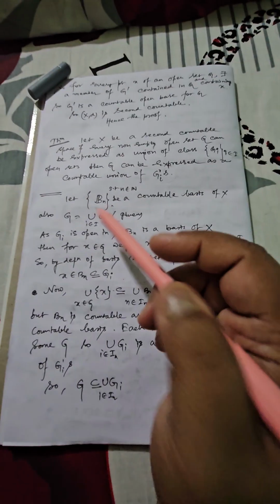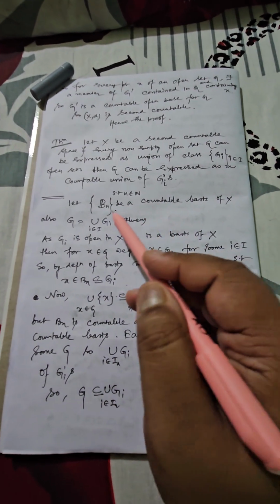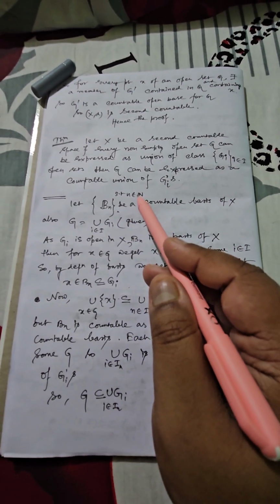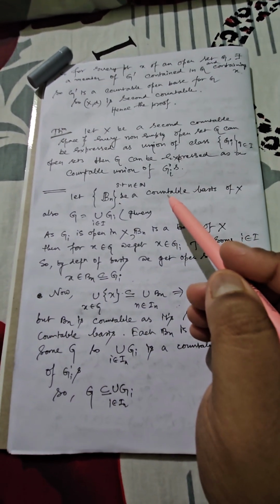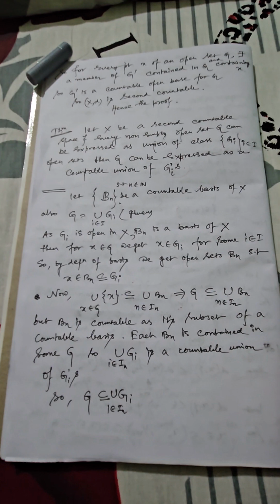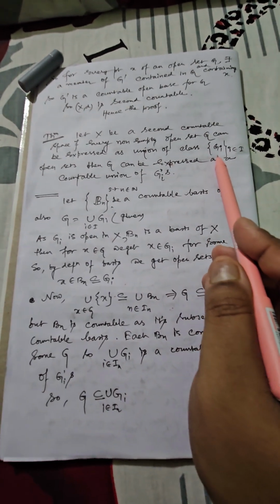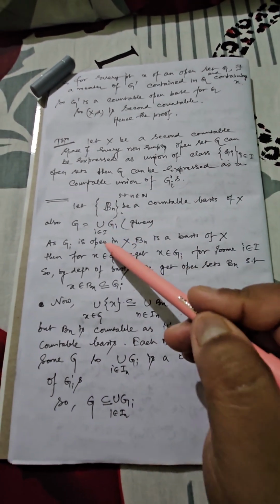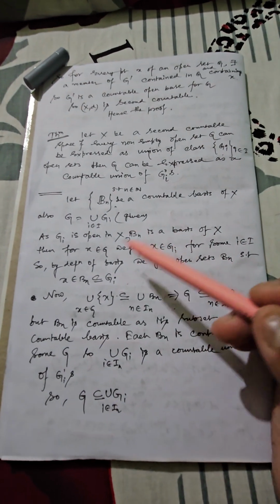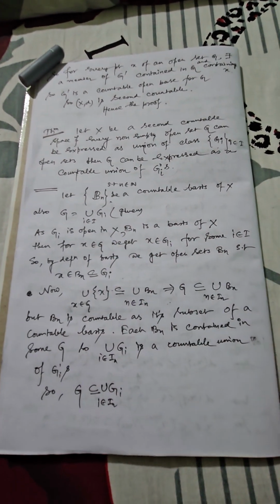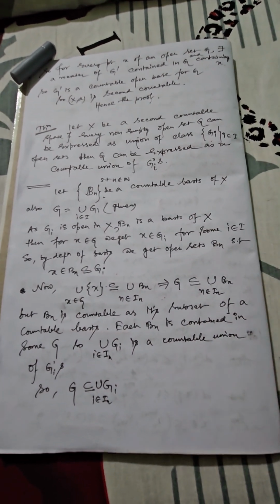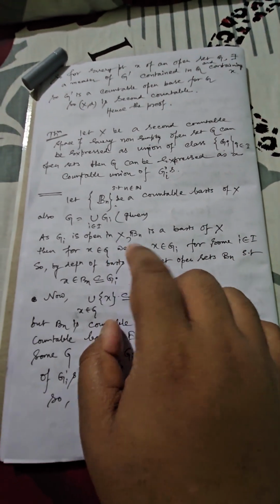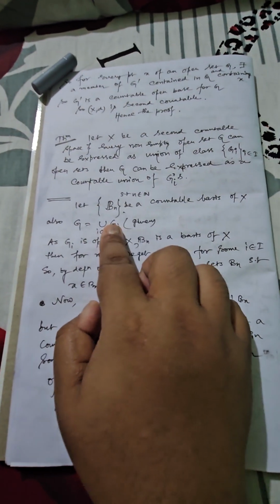Now to prove this, initially let us consider that for each small n belonging to capital N, Bn be the collection of some open sets and it will form a countable basis corresponding to X. Now as per our given condition, G can be written as the union of Gi, i taken from capital I, but we know every Gi is open in X, and Bn is a basis of X. So if you select any arbitrary point x in G, because G is the union of Gi, at least one of them should contain the point x.